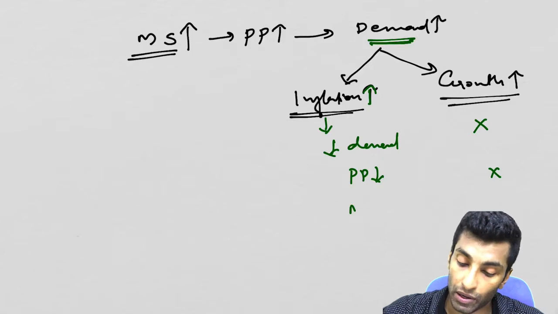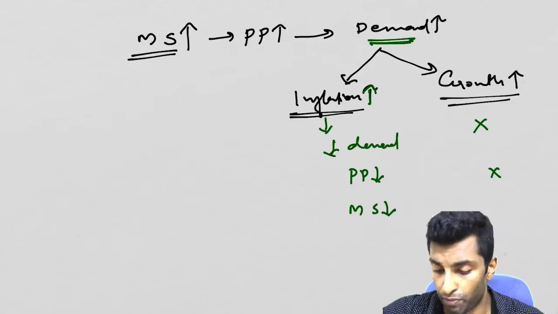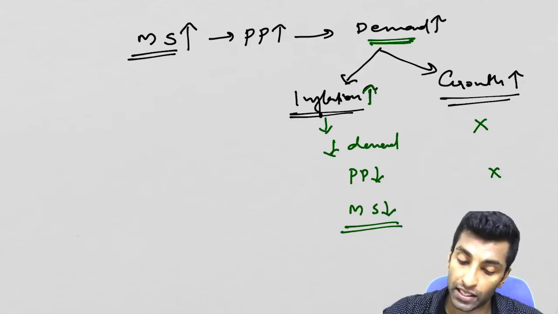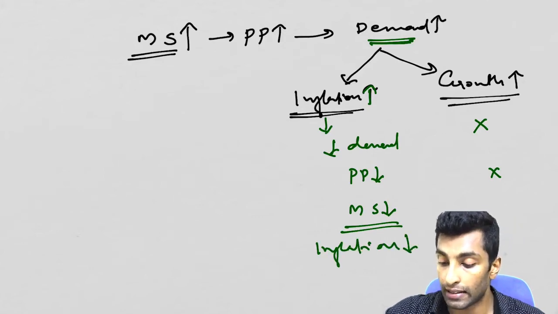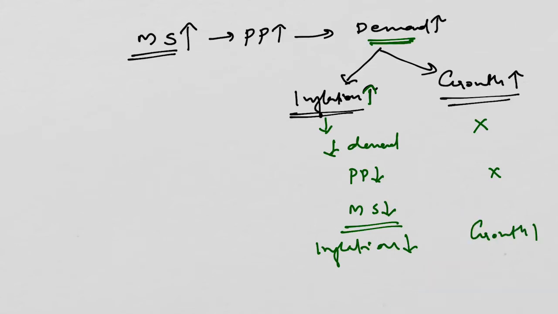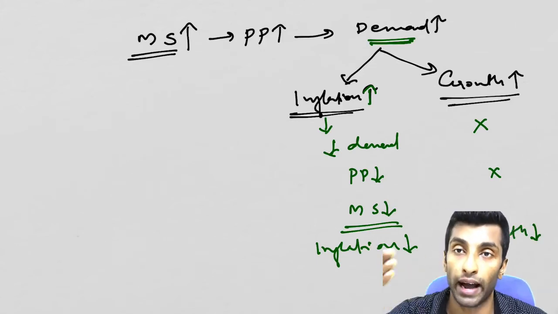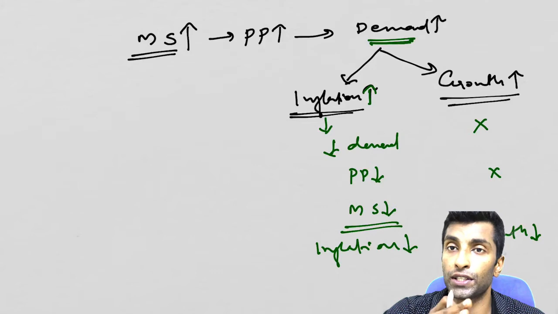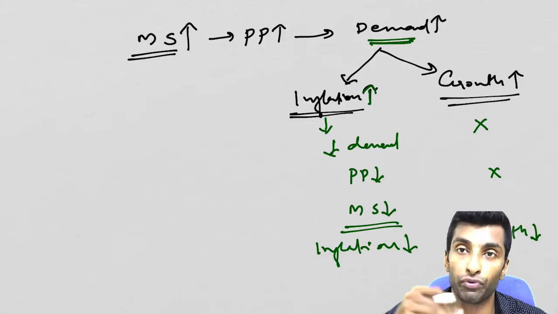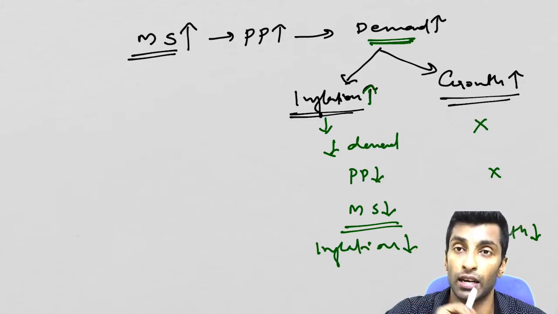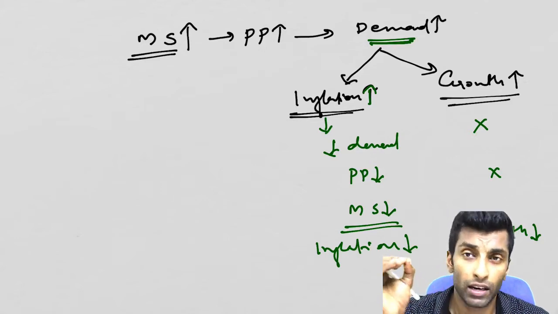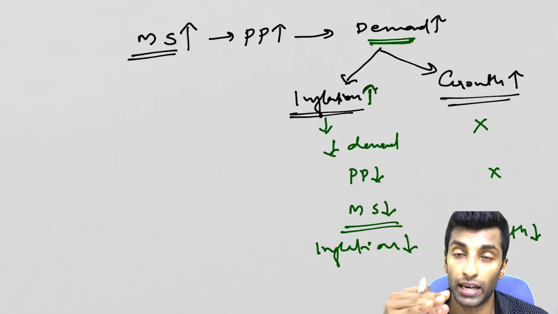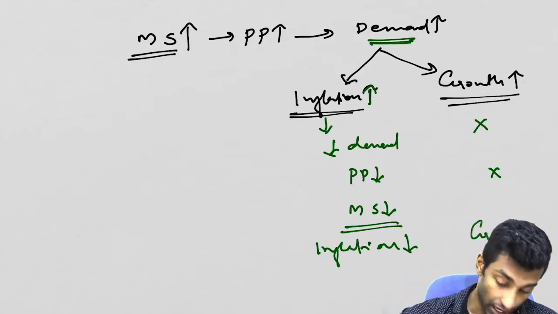If the purchasing power comes down, money supply will come down. If money supply is coming down, inflation will be reduced. At the same time, growth also will be compromised. So both will go hand in hand. If you need to achieve lower inflation, you have to compromise growth. If you need to go for growth, you have to compromise with inflation. This is a dilemma that RBI faces, and this is the monetary policy dilemma. Now there is another concept, the monetary policy trilemma. We will discuss that also after some time.